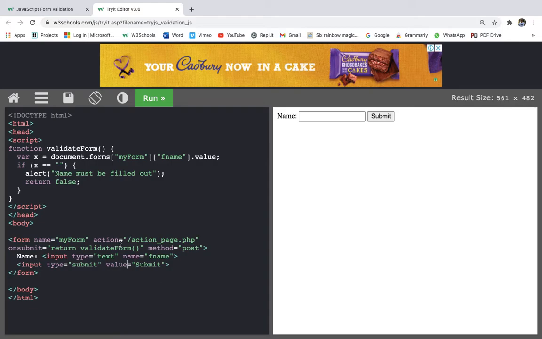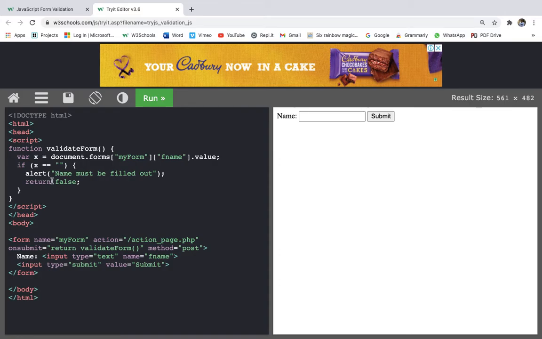So this has a predefined file named action_page.php, and whenever we press submit, it will go to action_page.php. We are doing onsubmit. Whenever it submits, it will do return validateForm. I'll explain why we are doing return. First it will call validateForm, and then the method of sending the information is the post method. So we will learn more about post methods in our further videos, but right now let's focus on this validation.